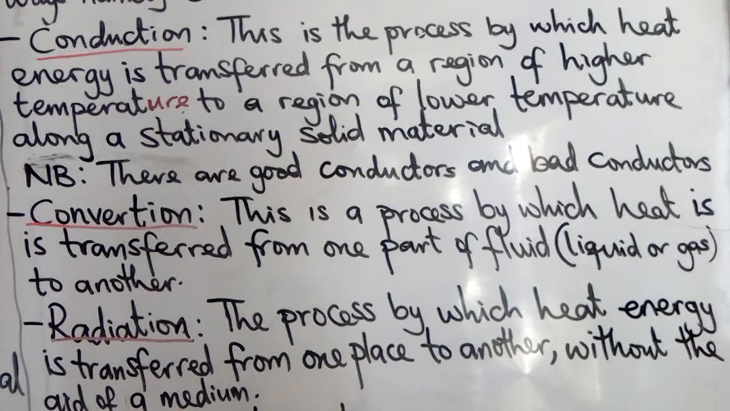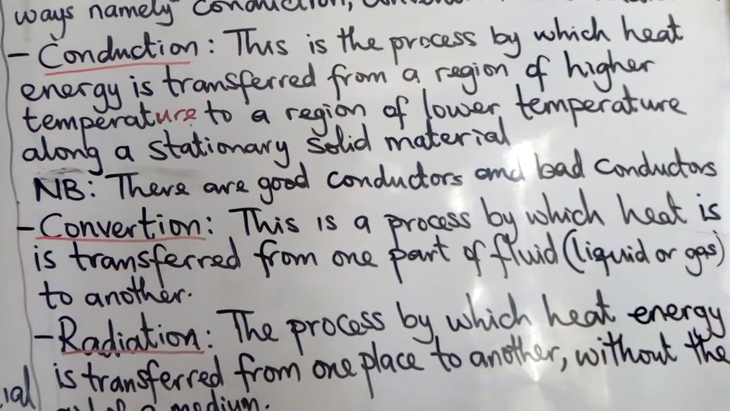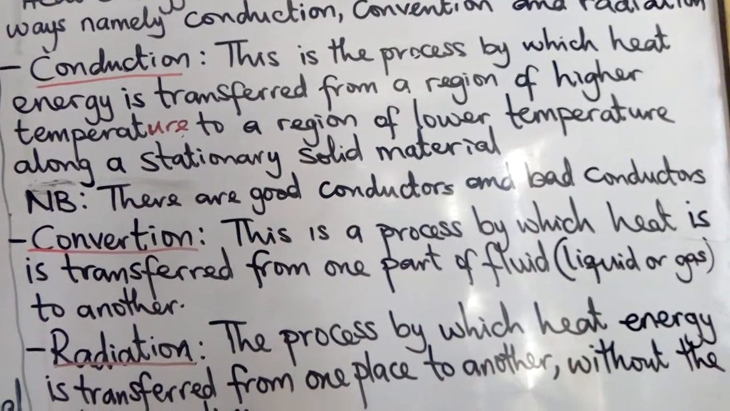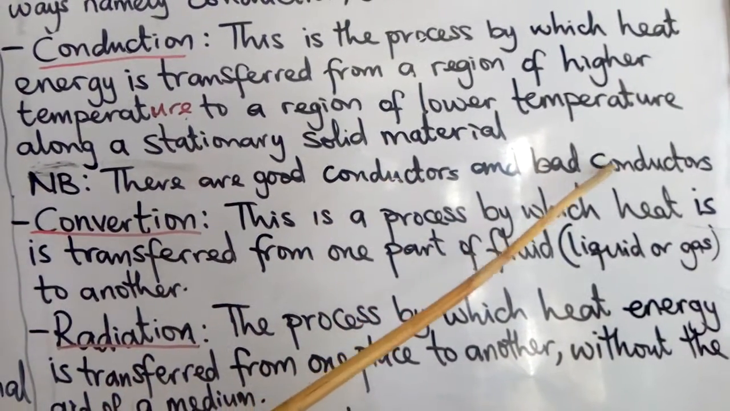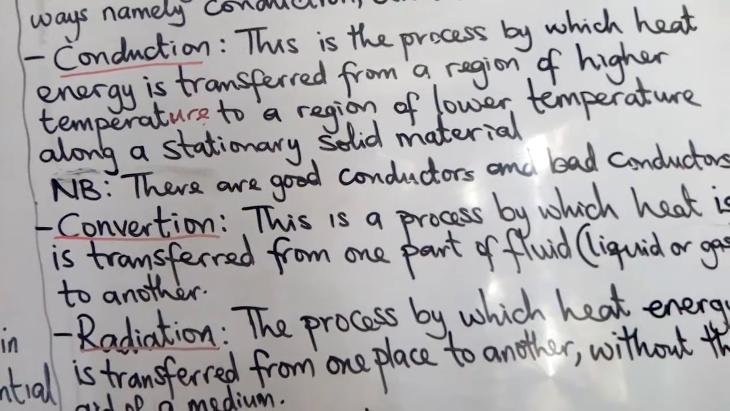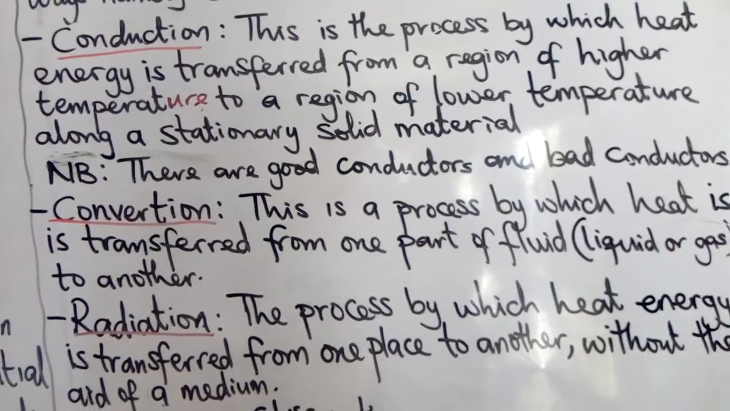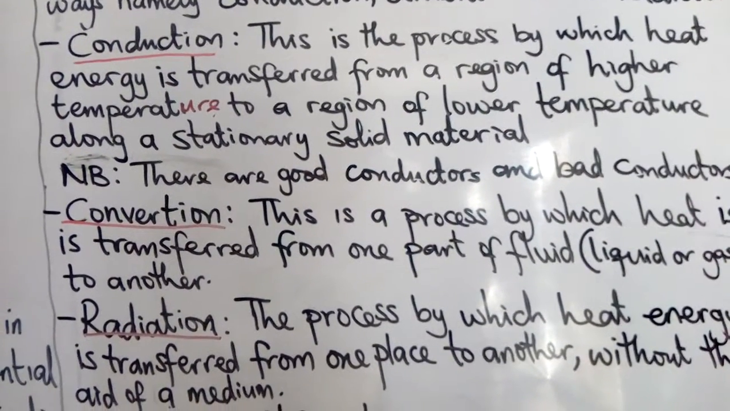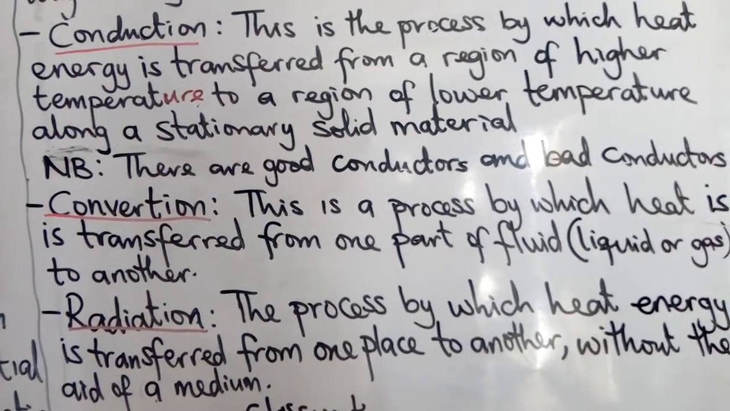There are good conductors and bad conductors. Good conductors are substances that allow heat energy to pass through them easily. Examples are metals like iron, copper, lead, aluminum, and zinc. All these metals are good conductors of heat.